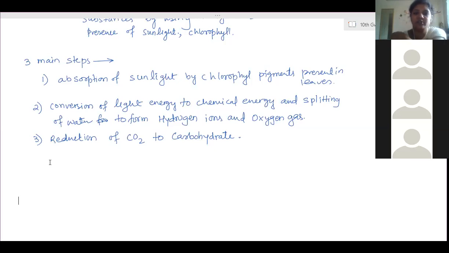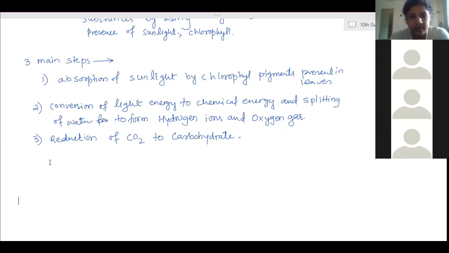So they are obtained by the process of nitrogen fixation. By the process of nitrogen fixation, atmospheric nitrogen gets converted into nitrates and nitrites, and that is water soluble. So along with the water, it will enter the plant by the process of osmosis. So nitrogen is obtained in the form of nitrates and nitrites produced by the nitrogen fixation process.